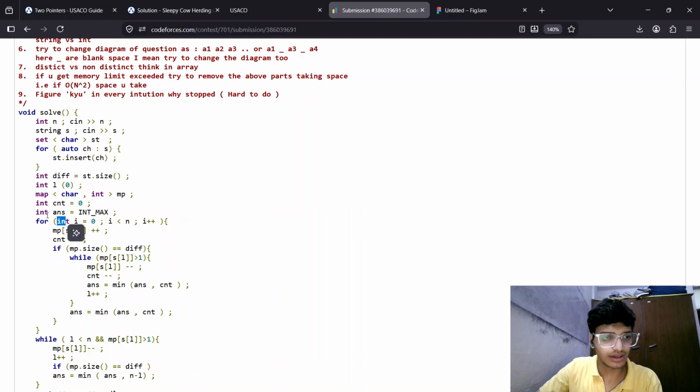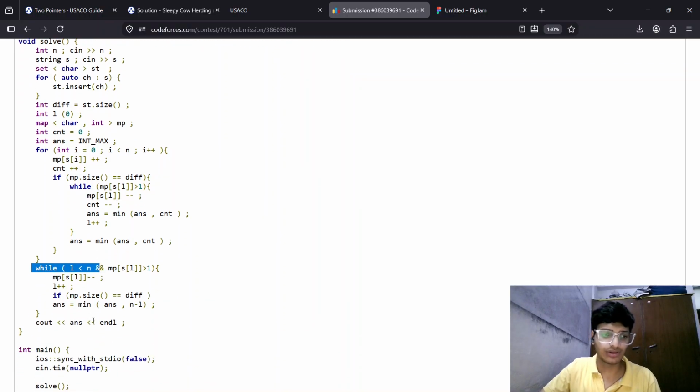So ans is equal to infinity. Then for int i equal to 0, i less than n, where i is representing the right end. We will add the value and count plus plus. If mp dot size meets the condition, then while mp of s of l is greater than 1, like I told you, we will try to decrease our sliding window if we can decrease it so far. So we will do mp of s of l minus minus, count minus minus, ans equal to minimum of ans comma count, and then l plus plus. You can use R minus L plus 1 for count.